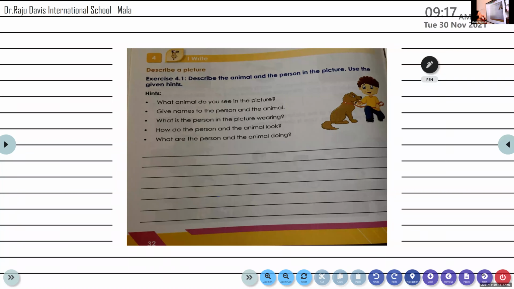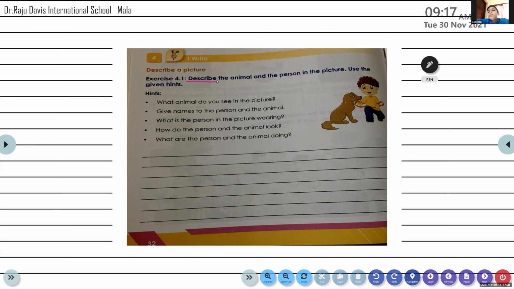But what we need to do in this exercise is to describe the animal and the person. Describe means to speak about or to write about someone or something. Is it clear to you all?